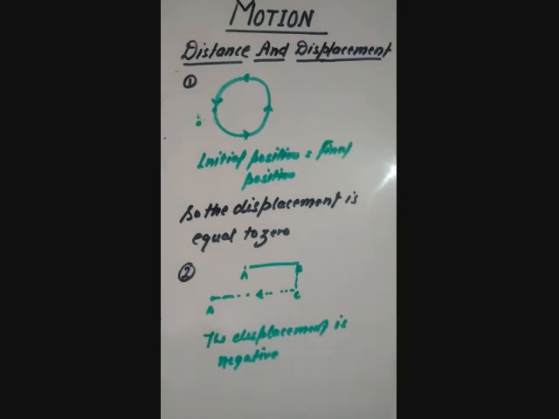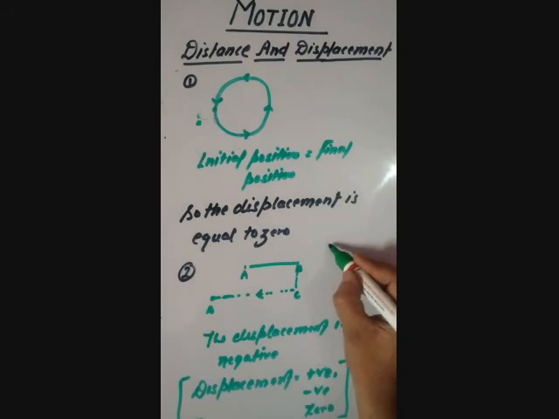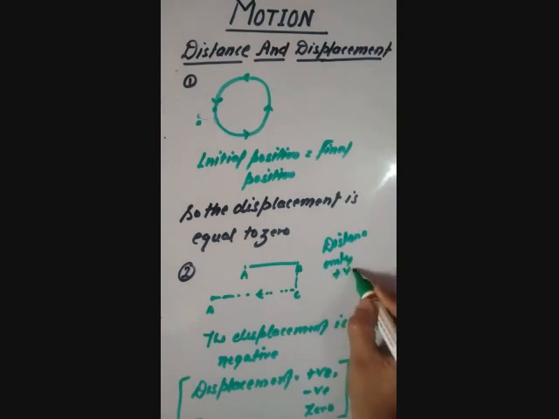So we can say that from this conclusion the displacement is positive, negative and 0 also. Okay, these are the three conclusions. But in the case of the distance is only in term of positive.